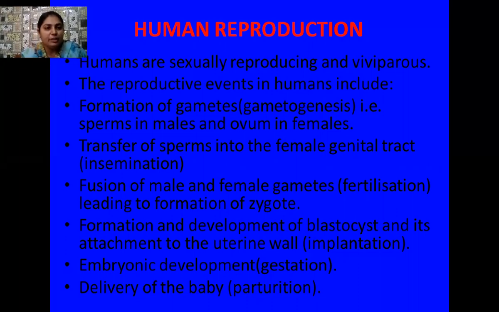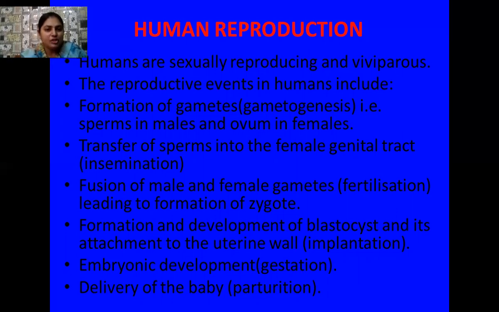Then the formation and development of the blastocyst takes place. This blastocyst attaches itself to the uterine wall, the inner wall of the uterus, which is known as the endometrium. With this the blastocyst attaches itself, and this process is called implantation.